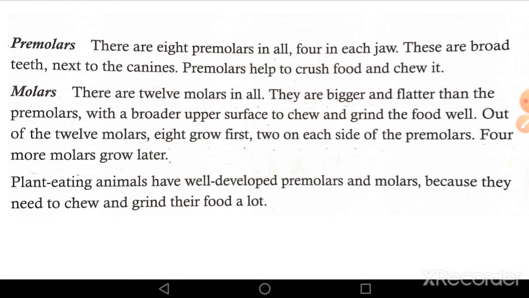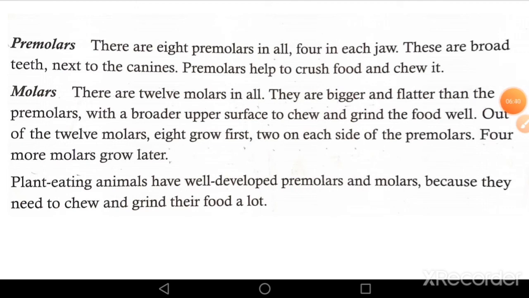Means function of premolar is to crush food and chew it. Even premolars are bigger than canines and incisor teeth. They have a flat surface with ridges for crushing and grinding food into smaller pieces to make it easier for us to swallow the food.